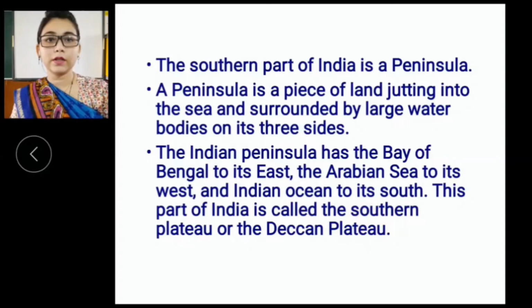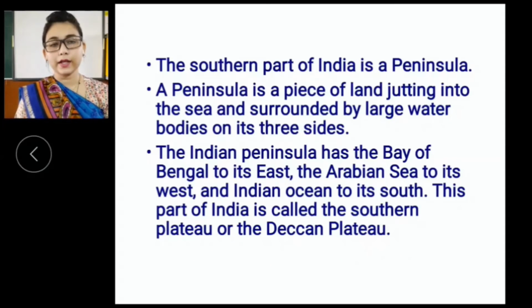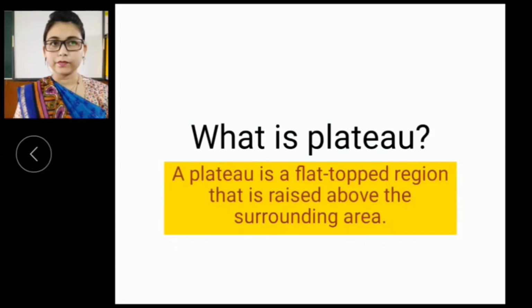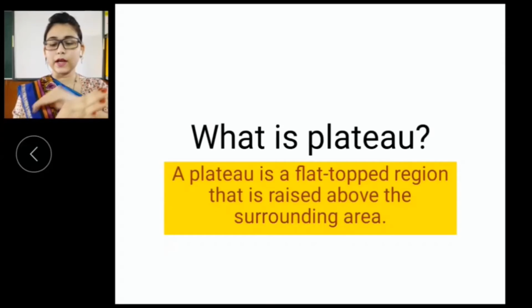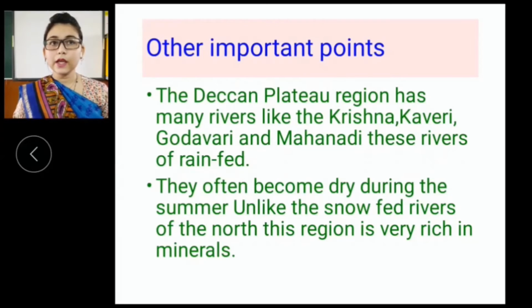This region is called the Southern Plateau or the Deccan Plateau. What is a plateau? A plateau is a flat-topped region that is raised above the surrounding area. It looks like a table: it rises higher than the surroundings, but at the top it is flat. So that is called a plateau. These are the important points about the plateau.